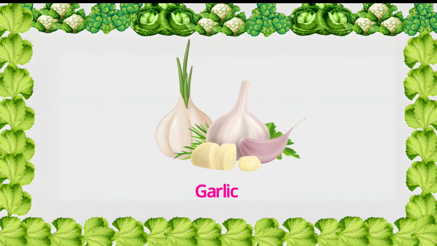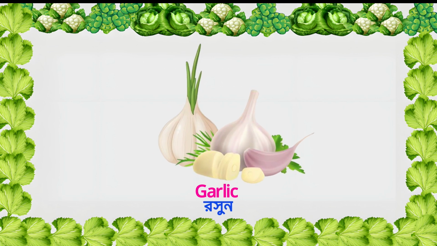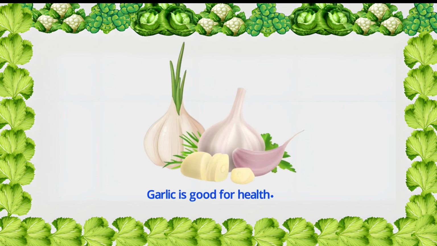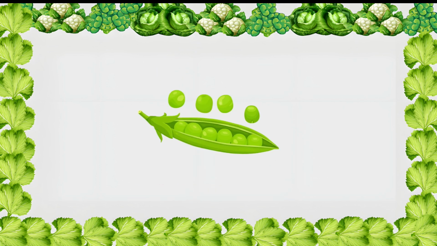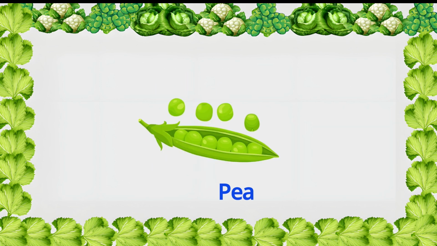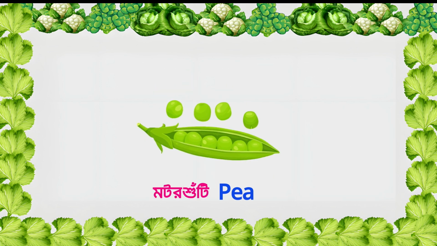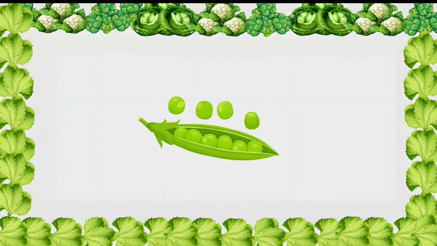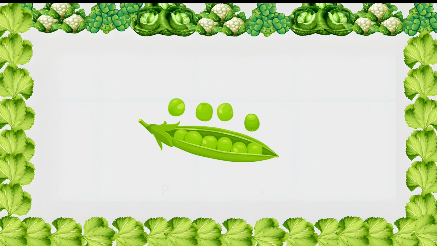Garlic. Garlic means roshun. This is a garlic. Garlic is good for health. Peas. Peas means motorshuti. These are peas. Peas are green.